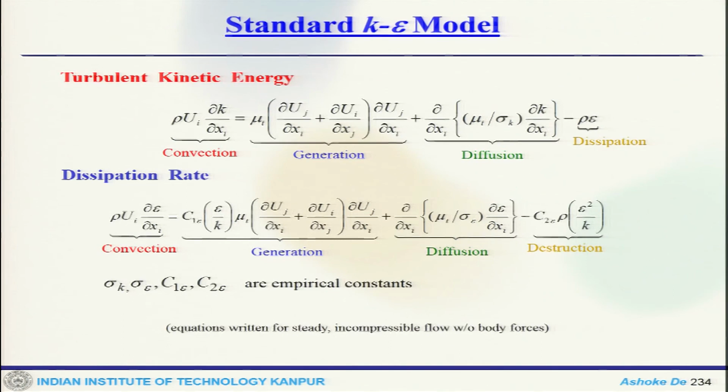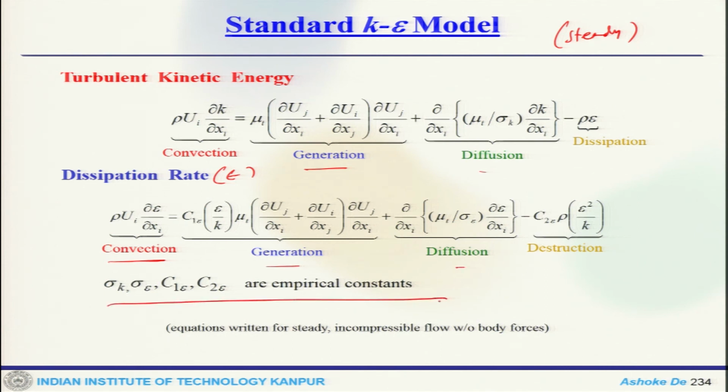Now, if you look at the standard K epsilon model, which we have already looked at, this is the convection term, this is the production term and diffusion term and the dissipation term. This is in a steady situation. And for the dissipation rate, which is the solution for epsilon, this is the convection, generation, diffusion, and these are the model constants. As I said, this is written for steady, incompressible flow with no body forces. So, that is your two equation model.